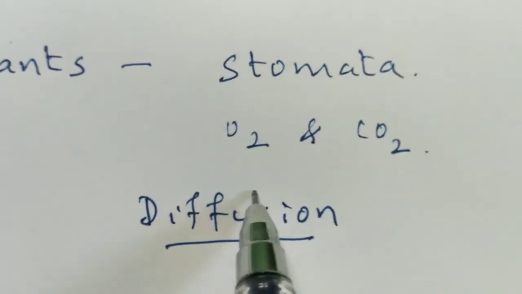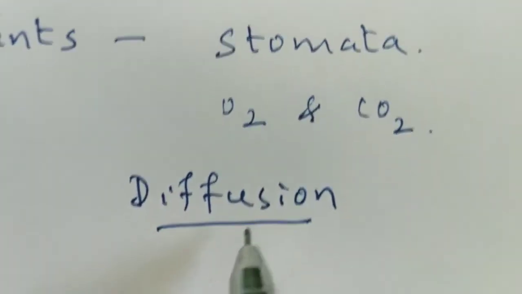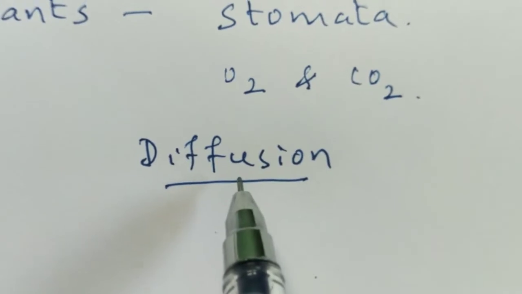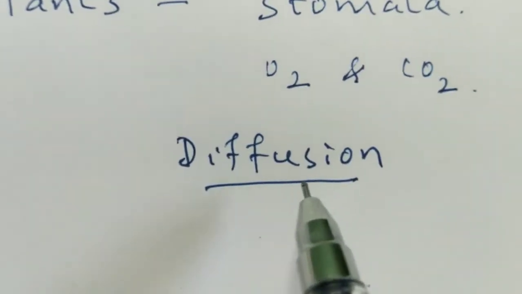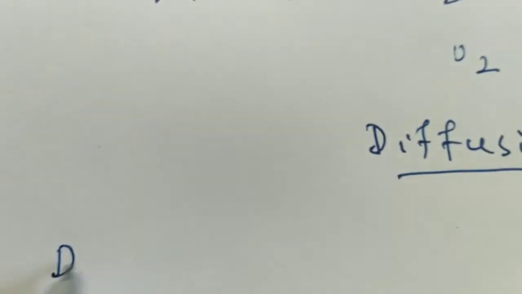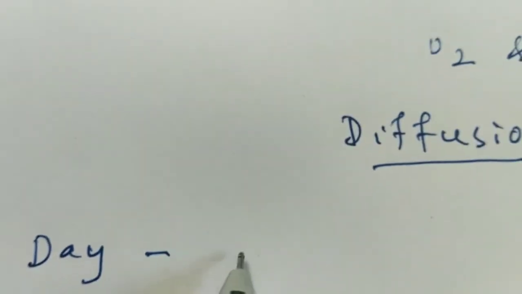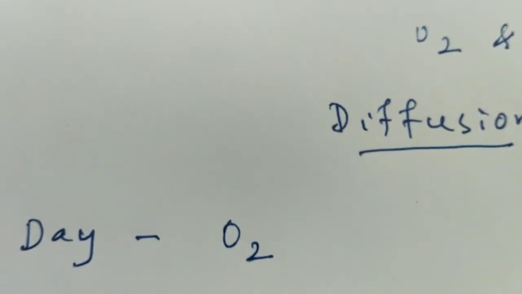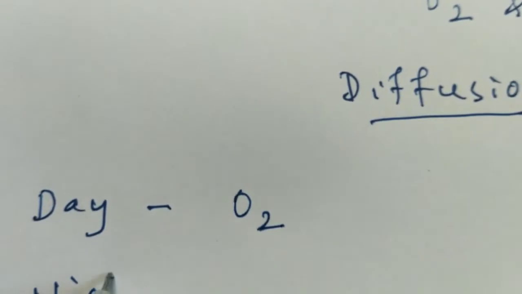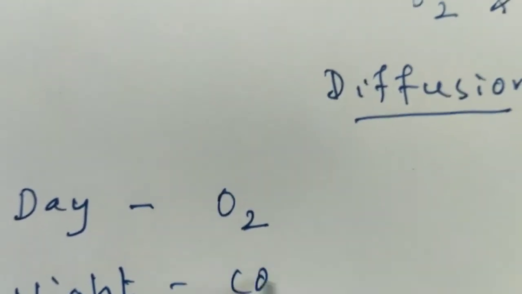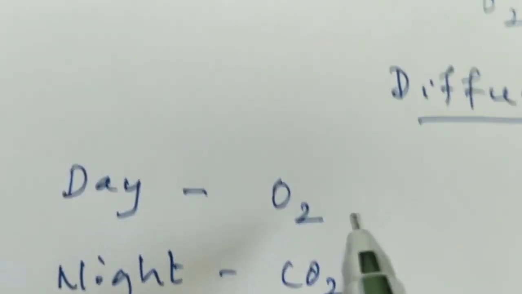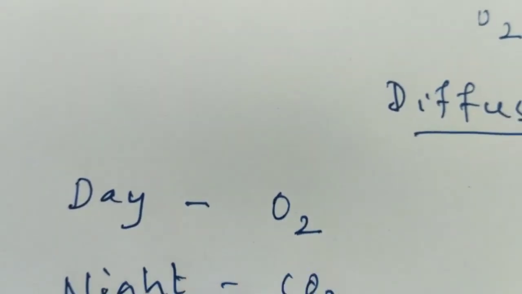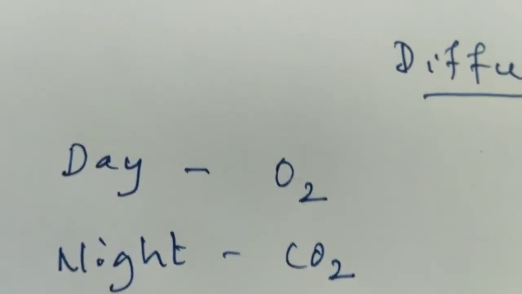Now, let us see how the direction of diffusion depends. The direction of diffusion depends upon the environmental conditions. That is why during the day, plants give out oxygen, whereas during the night, plants give out carbon dioxide. This is because of diffusion.